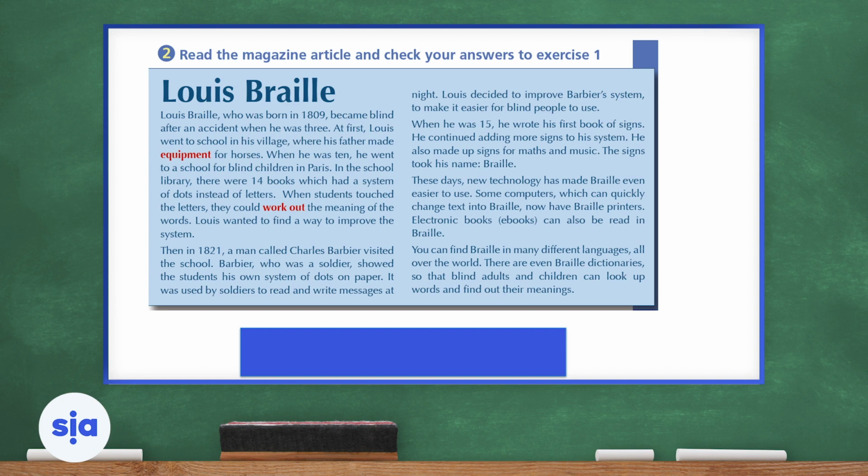Now we're going to look at our new vocabulary words, equipment and work out. So what do you guys think equipment for horses means? Maybe like tools or things used for a horse when you're going to ride a horse. And if I'm not sure about something, I might work out the meaning of it. So working out is kind of like finding it out. In this text, it means to find out something or to guess something. But of course, when we're talking about exercising, working out is actually the act of exercising itself.